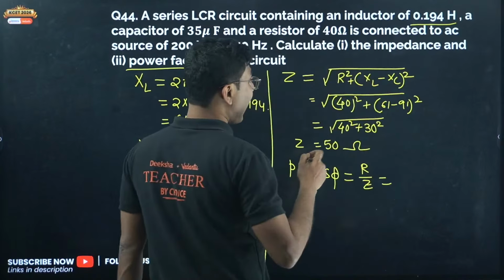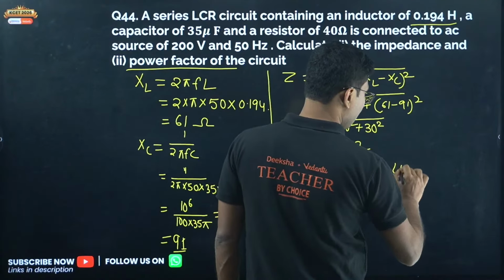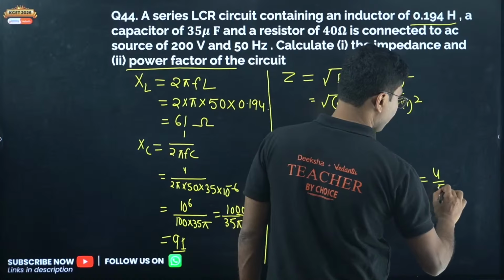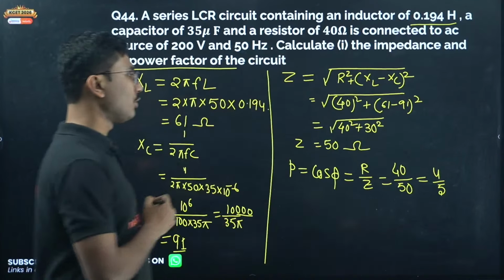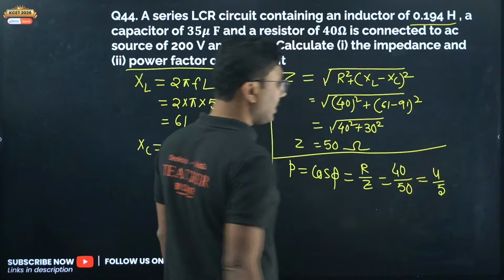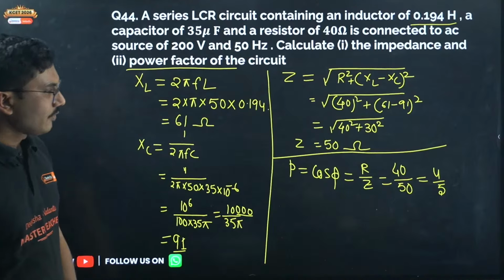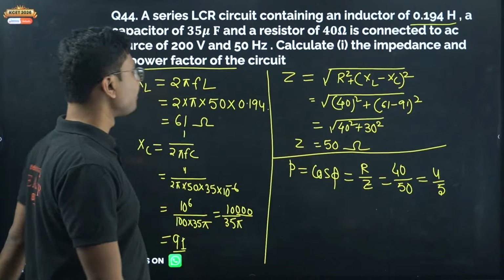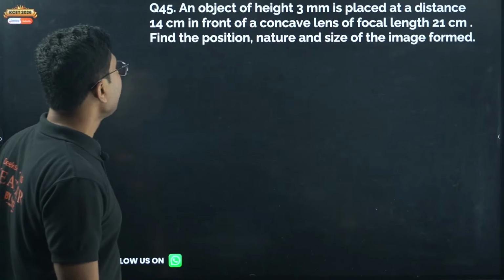For power factor, R is given here as 40 and Z we calculated as 50, so it is 4 by 5. There is no dimension, no unit for power factor. Power factor is a dimensionless quantity. So power factor is 4 by 5, and as you see it is less than 1, so our answer is correct. Next question, last question.